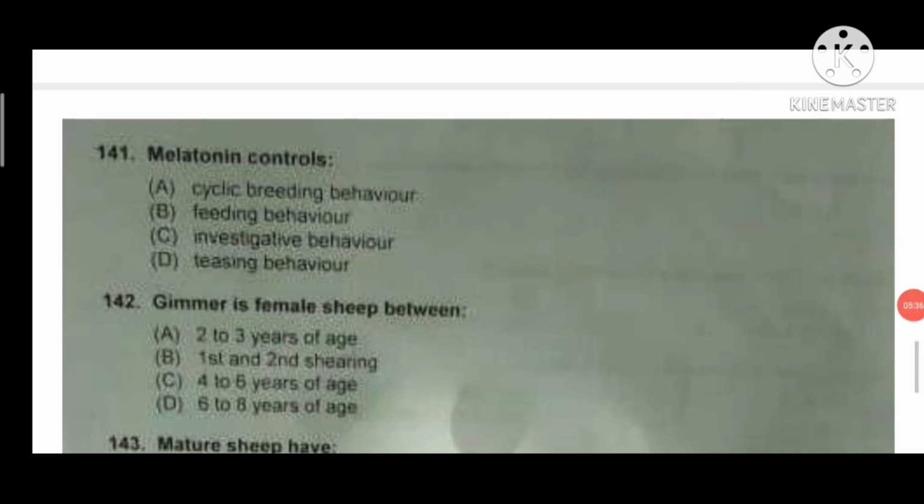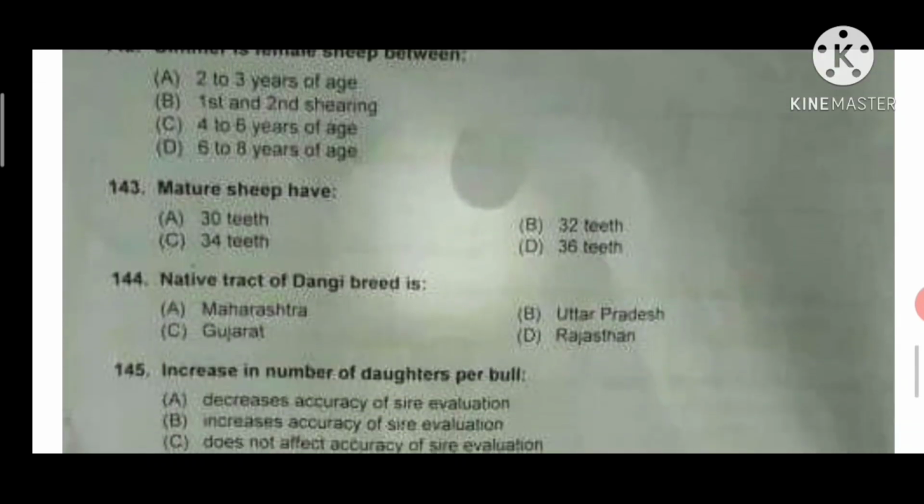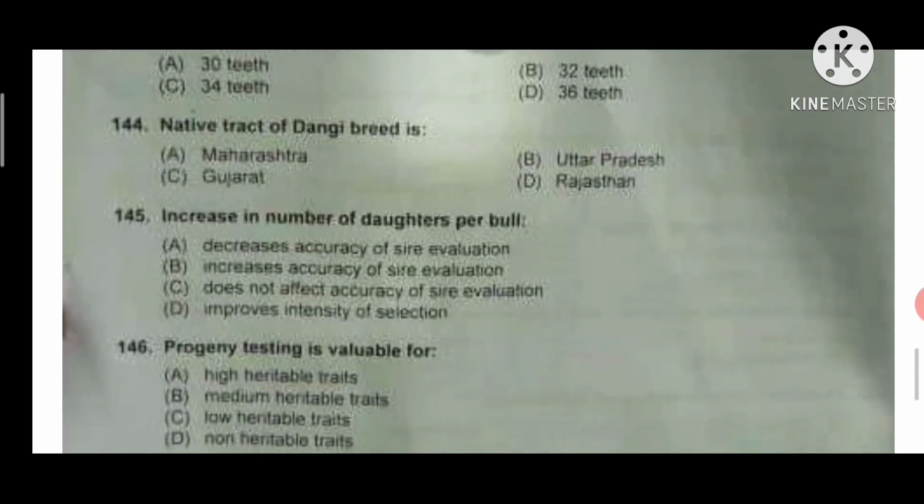Gimmer is female sheep between first and second shearing. Gimmer is a female young sheep. Mature sheep have 32 teeth. There are 32 teeth in cattle, buffalo, sheep and goat also. Native tract of Dangi breed is Maharashtra. Answer A will be correct.